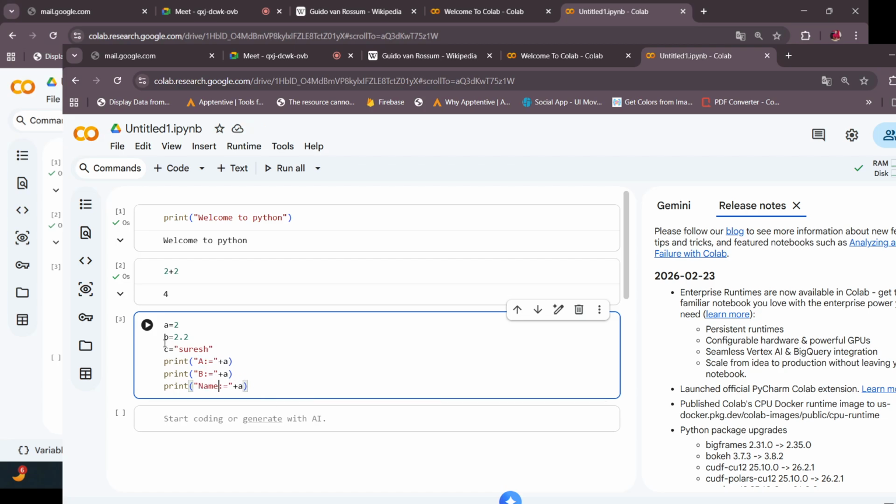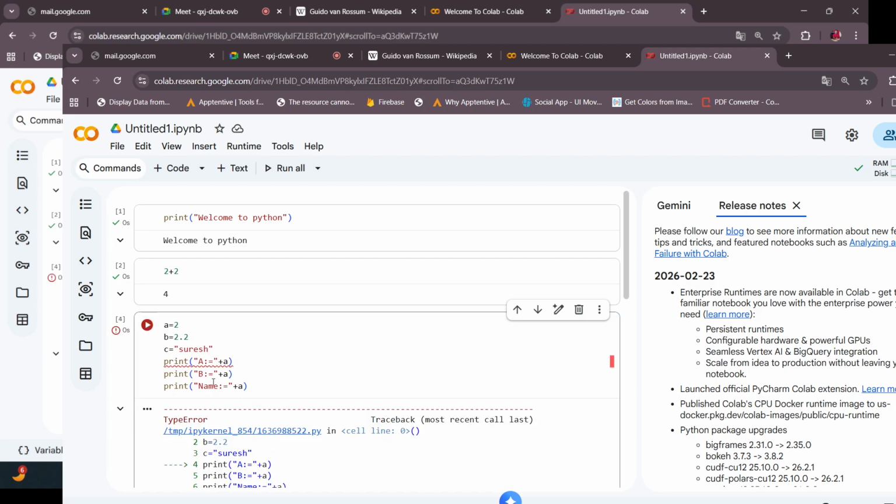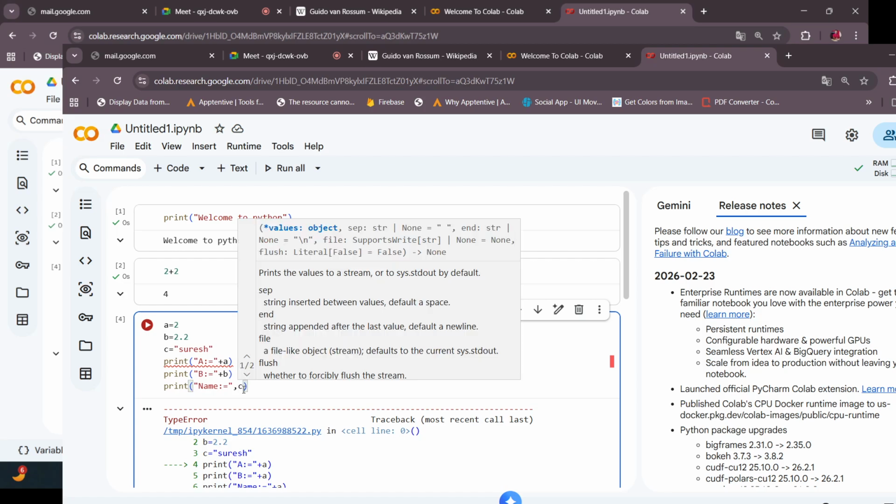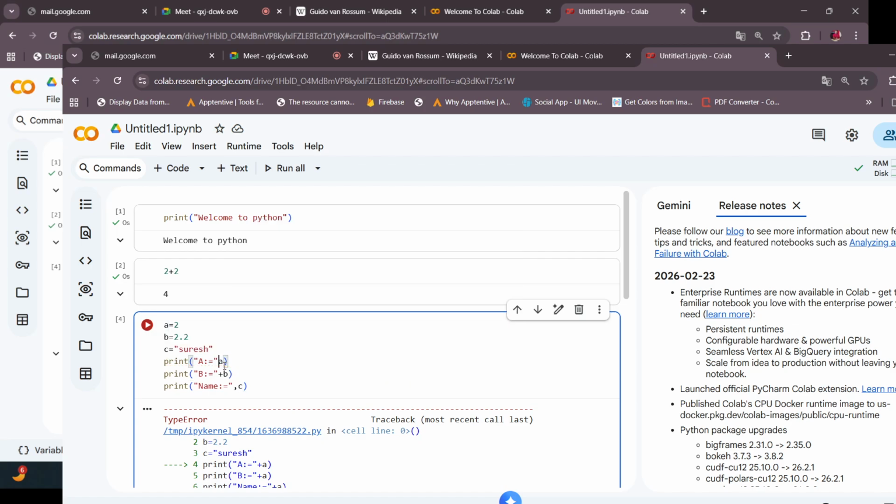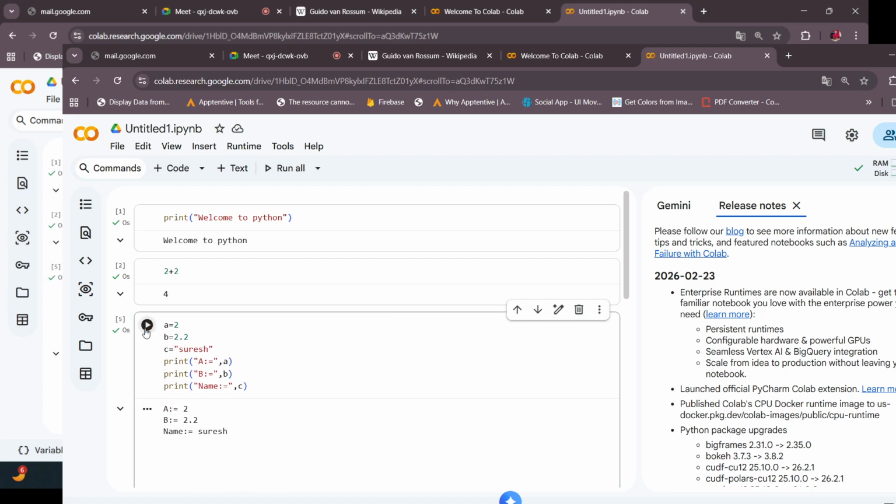Now execute it. For everywhere we're writing a, that should not be there. After that a, there's a b, and there is a c. Not the plus, you need to write the comma. Plus is used in Java, not for Python. Let's execute now. You can see that we have output like a is equal to 2, b is equal to 2.2, and this.